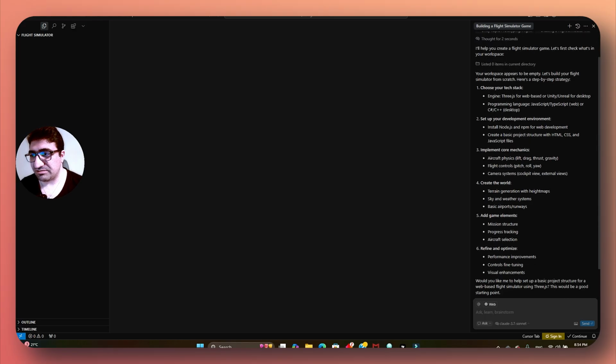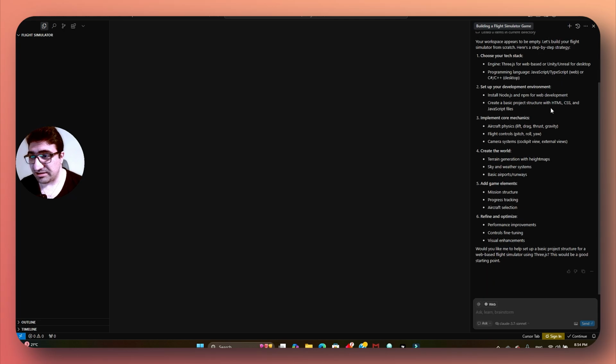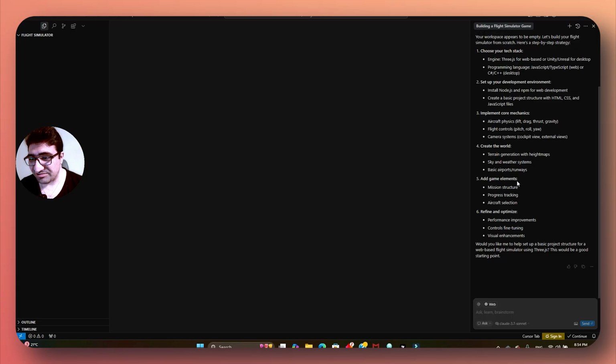Programming in JavaScript, TypeScript for web, or C#, C++ for desktop, engines like Three.js for web-based, or Unity. Set up your development environment, install Node.js, implement aircraft physics: lift, drag, thrust, gravity. Create the world: sky, basic terrain generation, high ground. All right. As you can see, it said, would you like me to help set up a basic project structure for a web-based flight simulator in Three.js? This would be a good starting point.